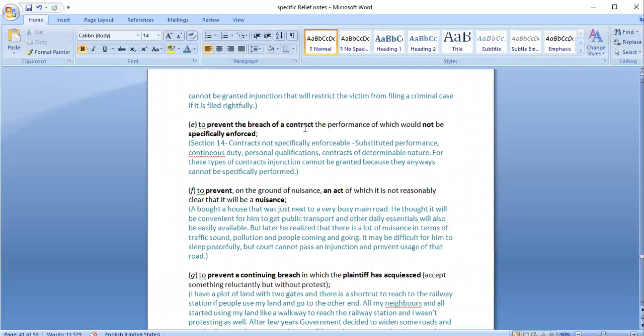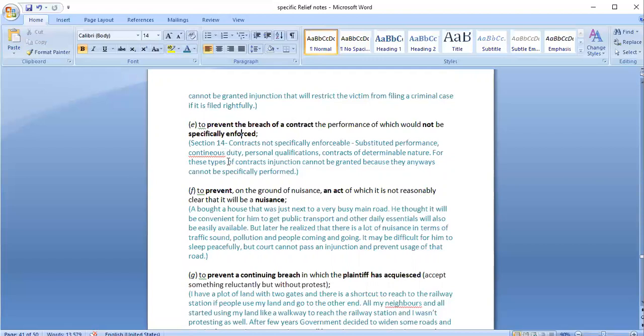Next is to prevent the breach of a contract, the performance of which would not be specifically enforced. So to prevent the breach of a contract for which specific performance is not possible, there also cannot be an injunction. If there is a contract of which specific performance itself is not possible, for that also we cannot obtain an injunction that prevents this person from breaching this contract, that he has to fulfill whatever he promised under the contract. Why can we not do that? Because the contract is not even specifically enforceable, as we saw under Section 14,